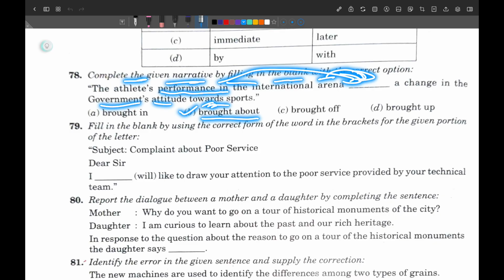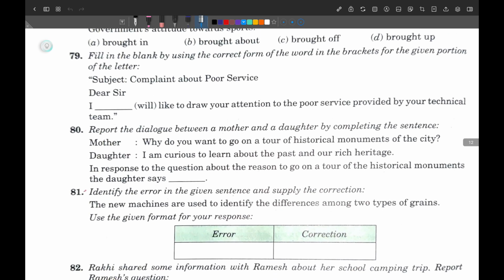Got it? If you do not have B number option, then you can consider the C number option as correct. But here, if you have the B number option, then you will take it as correct. Next question, question number 79.